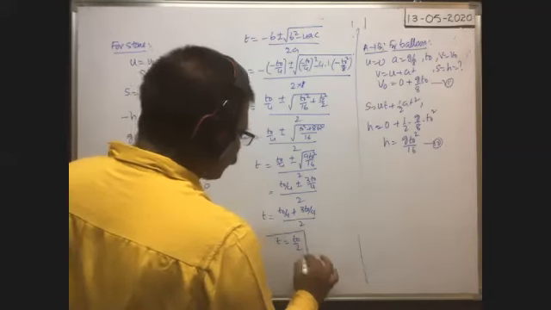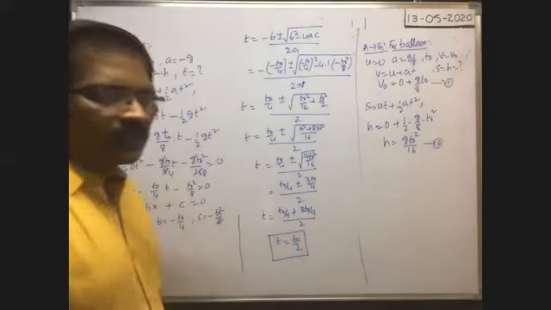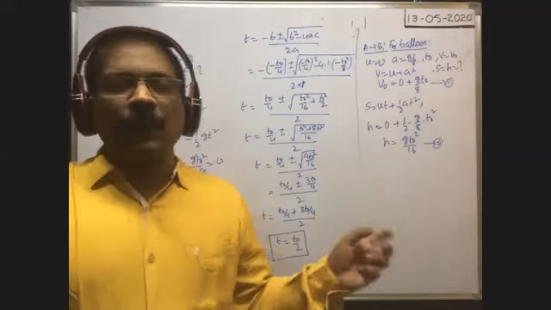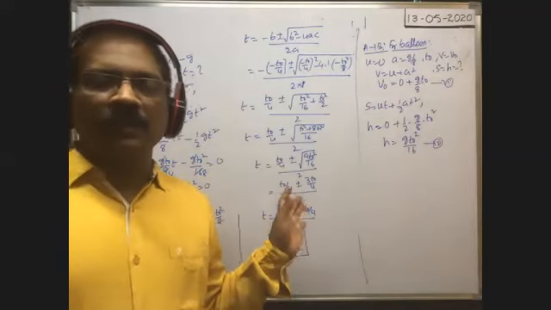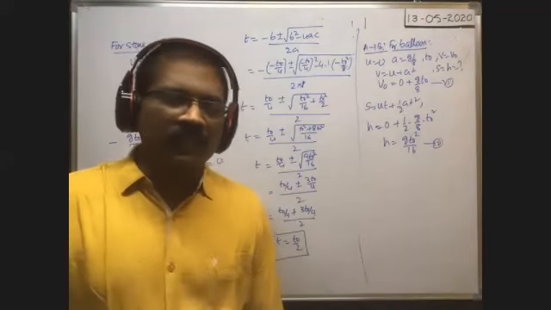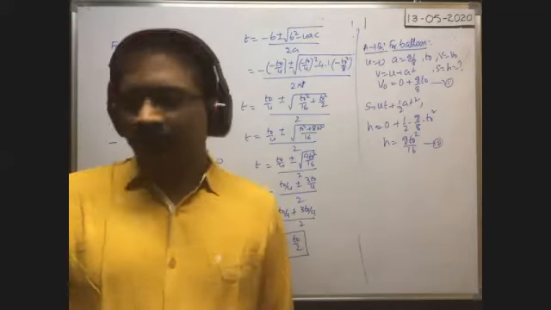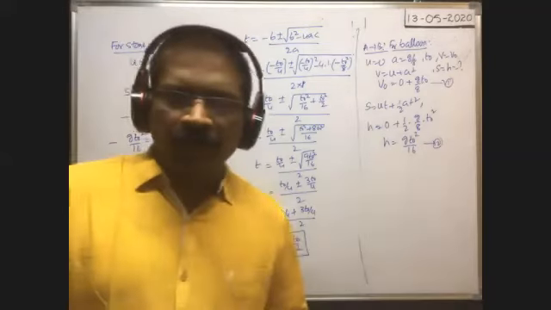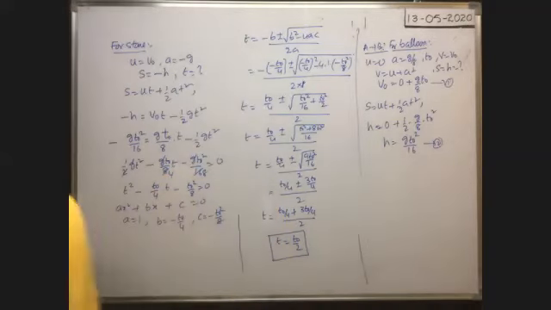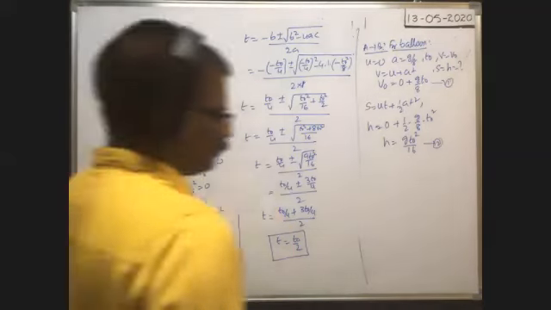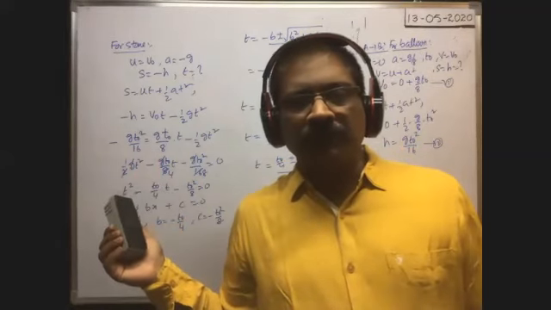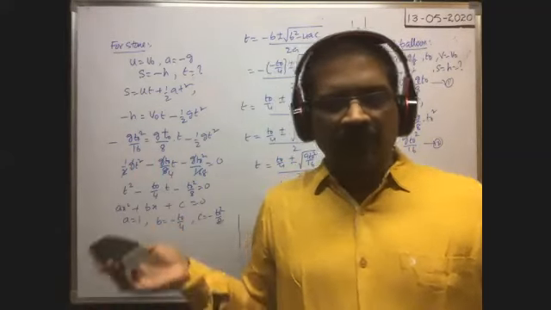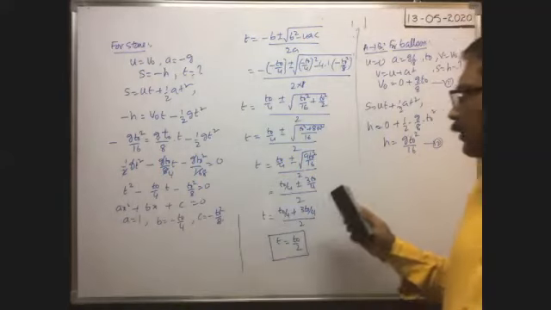That means after what time the stone reaches the ground, after what time the stone is dropped from the balloon, it reaches the ground: after t naught by 2 seconds, the stone reaches the ground. So in this way we have to do it. Okay, now we'll do some problems in our material. Do you follow this one? Yeah, negative is not possible. That's why we have taken the positive sign. Okay, right.